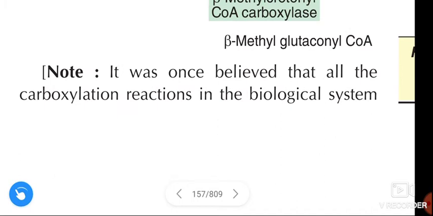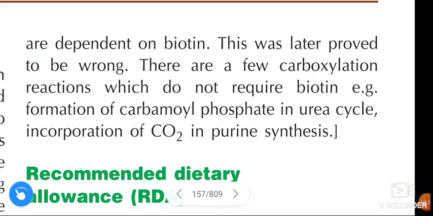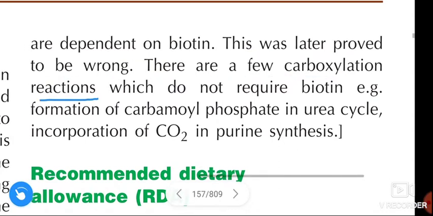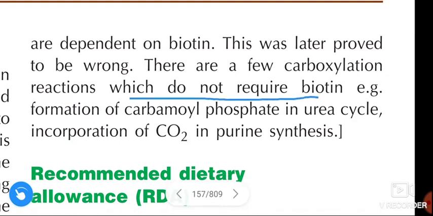A note is given here. It was once believed that all the carboxylation reactions in the biological system are dependent on biotin. This was later proved to be wrong. There are a few carboxylation reactions which don't require biotin.